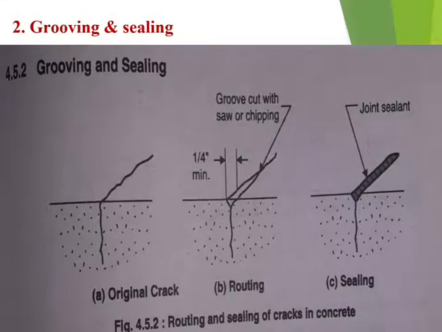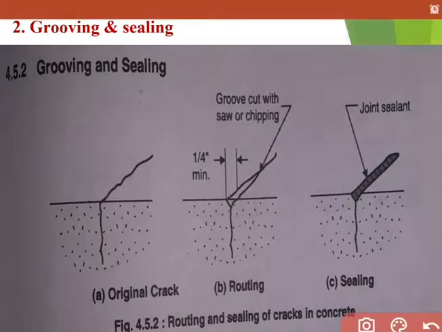The second method is grooving and sealing. Here in the picture you can see how we are going to apply the grooving and sealing method. First of all, see here in figure A, the original crack is like this. After that we have to make one groove. Here you can see the groove. We made the groove like this.